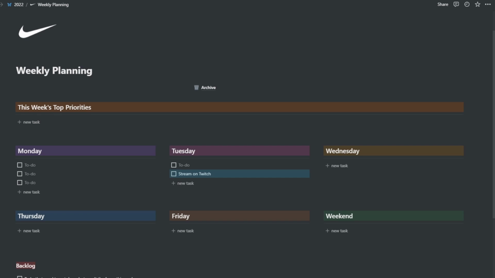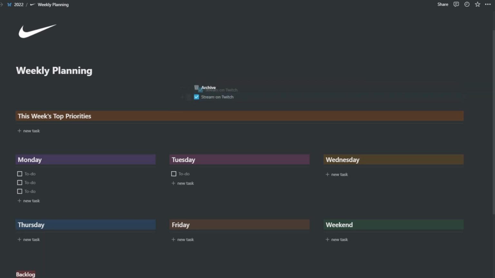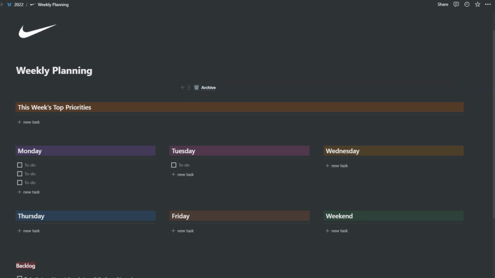So I like to plan my week the previous weekend. On a Sunday, I plan my next week. Of course, I do not have all my to-dos for the week, but I like to begin with a few to-dos and go further. Once my task is done, I just put a tick mark, and at the end of the week, I remove the tasks that are completed and put them in the archive section. Oops, there you go, in the archive section, and we're good to go. I use the same template every single week, and I really don't need to create anything again and again, so it's very easy and useful.